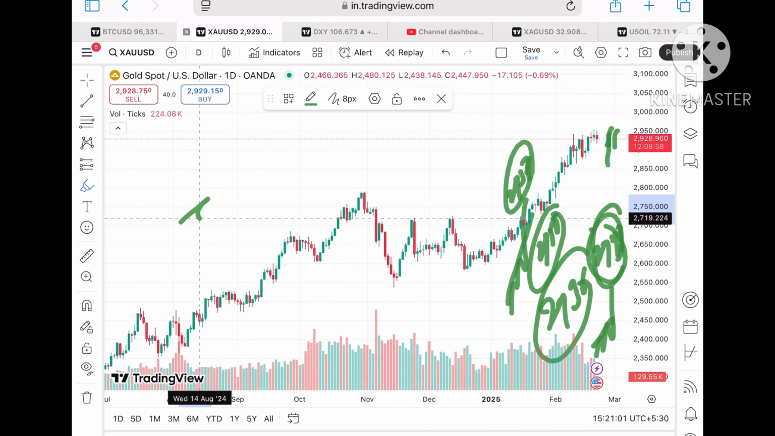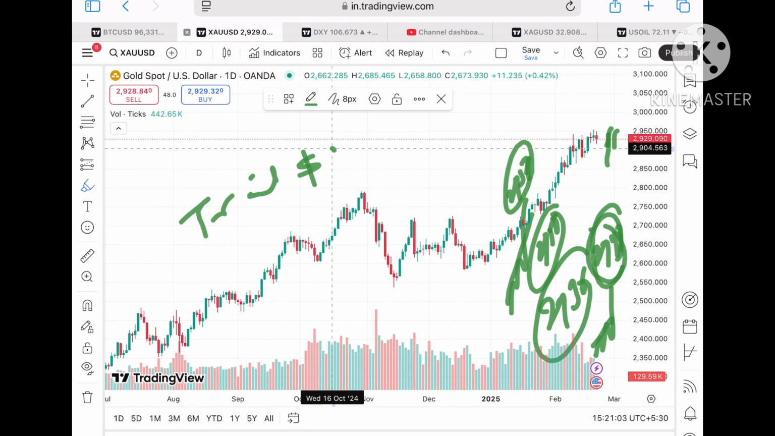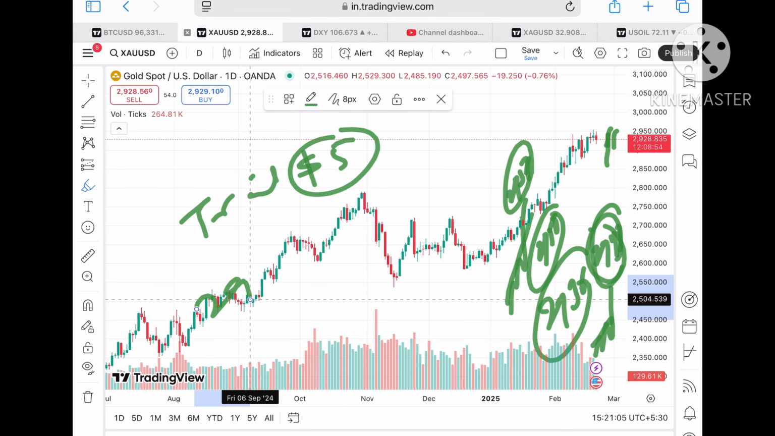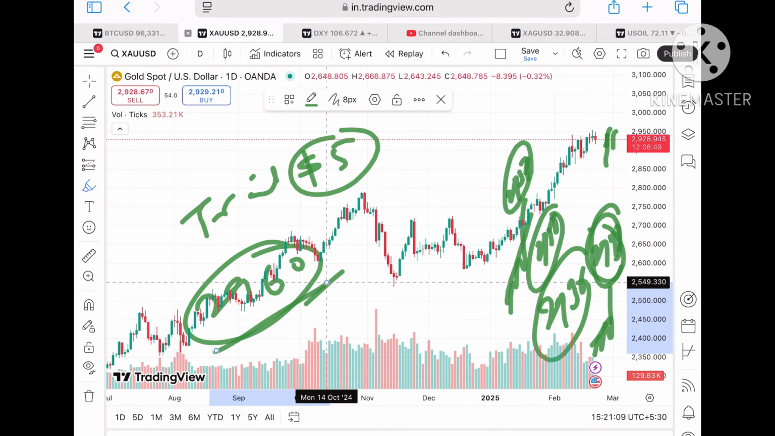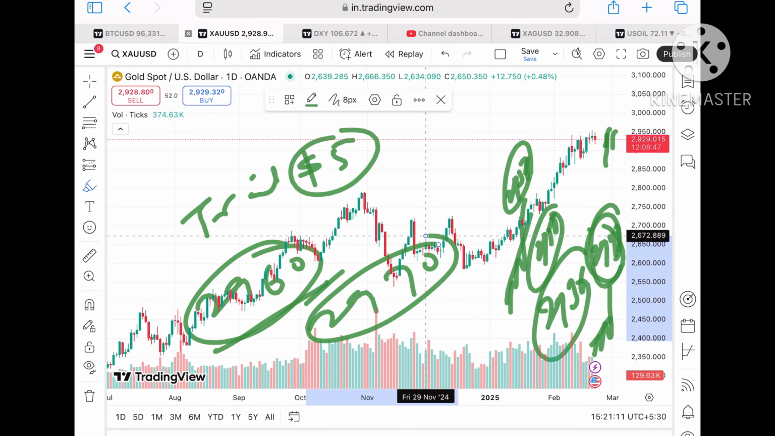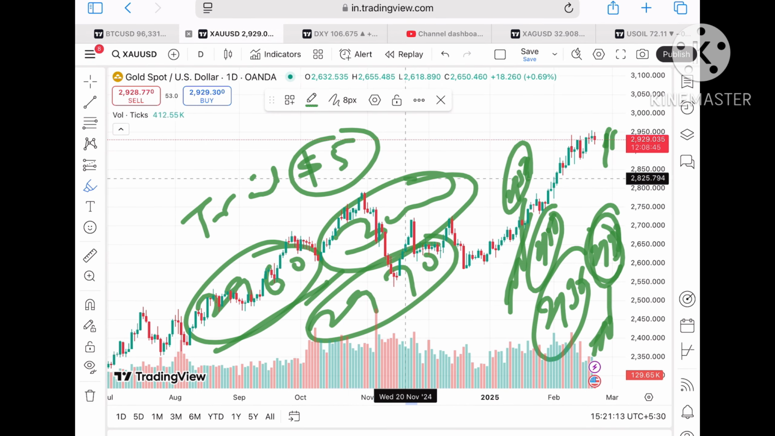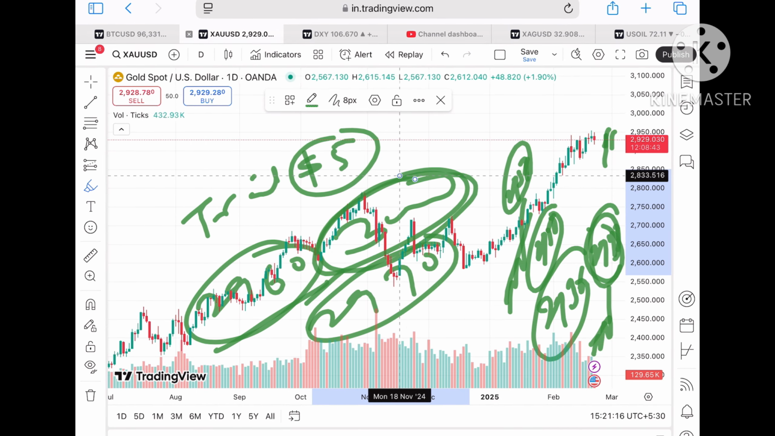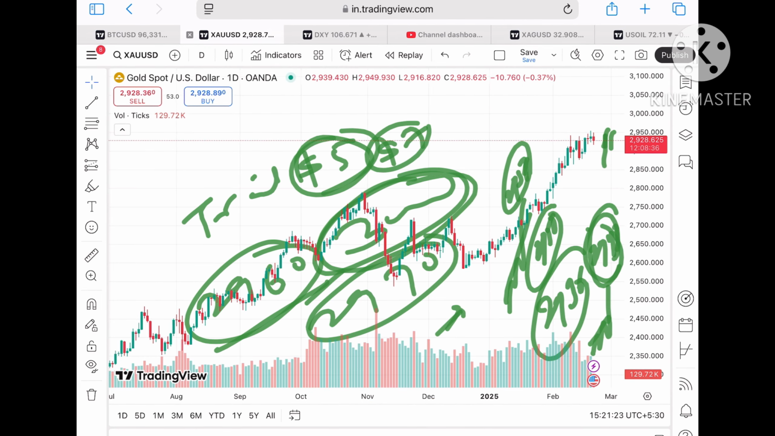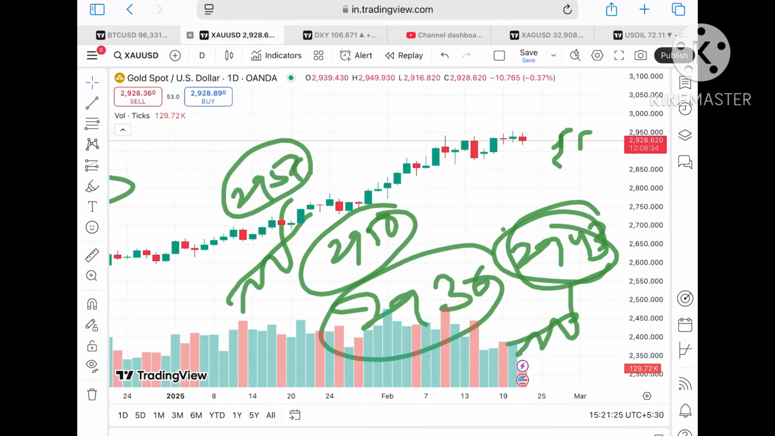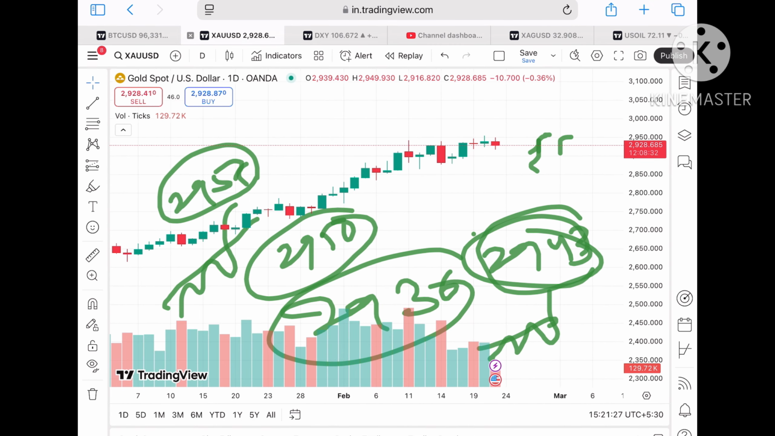You have to trail your SL by $5, so you can capture a big movement. If the price sustains above $29.55, it can touch a level of $29.60 to a level of $29.70, and a probability of going towards $3,000 also we can see. And if you trail by $5 or $7, you can capture a big movement towards the upside. But as I've explained, the market is uncertain, so you have to understand.